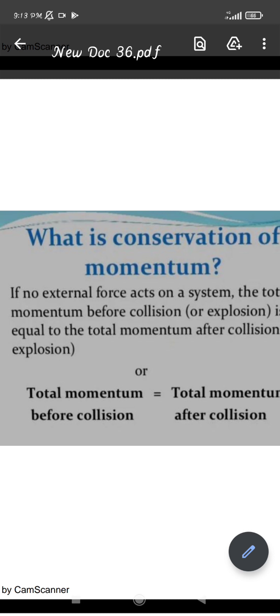So now if we have to stop this object or bring it to the rest position, we have to apply some force. We know that to bring a body into the rest condition or to make it move, we have to apply the brakes or apply force, right? And a brake is a kind of force which is used to make a body come to rest. So to stop a body, we have to apply some brake, and these brakes tell us that it is an external force. So force is applied to change the rate of momentum.